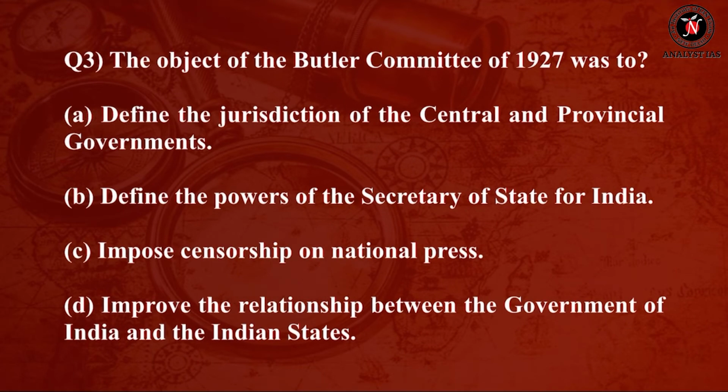So question number 3 is, the object of the Butler Committee of 1927 was to, option A, define the jurisdiction of the central and provincial governments. Option B, define the powers of the Secretary of State for India. Option C, impose censorship on national press. Option D, improve the relationship between the Government of India and the Indian states.